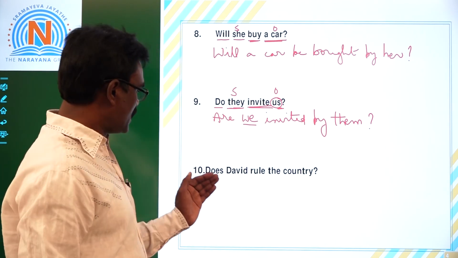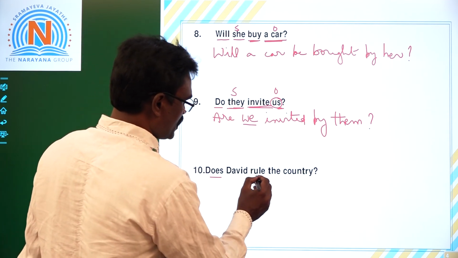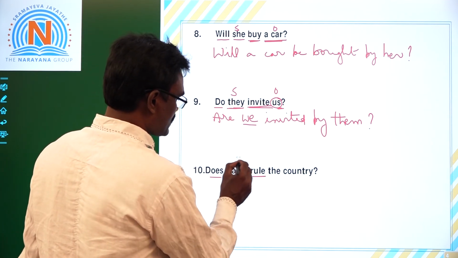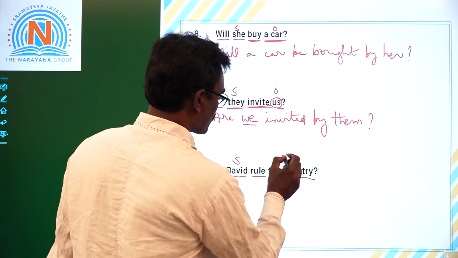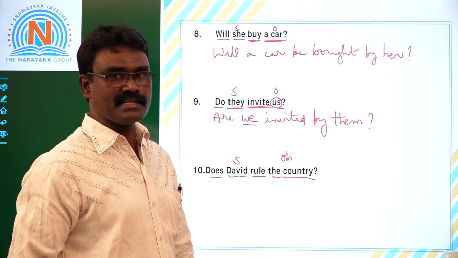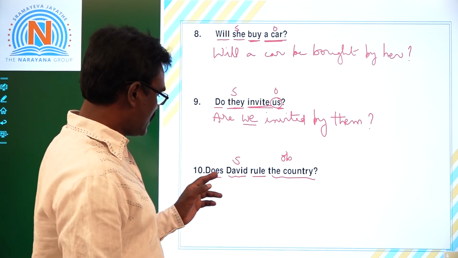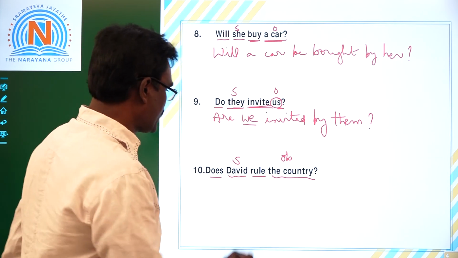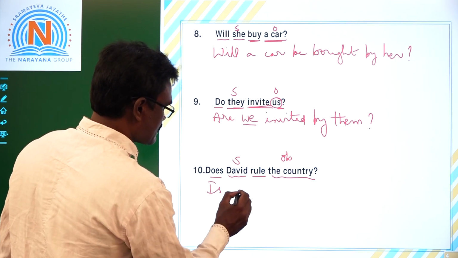Last one, children. Does David rule the country? Does, helping verb, rule, main verb. So this David is subject, the country is object. Okay, right? First confirm the tense. What tense it is? Simple present tense. How can we say it is simple present tense? The question began with does, right? The country is singular. Our answer should begin with is.